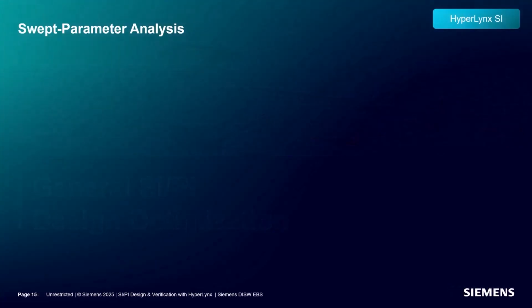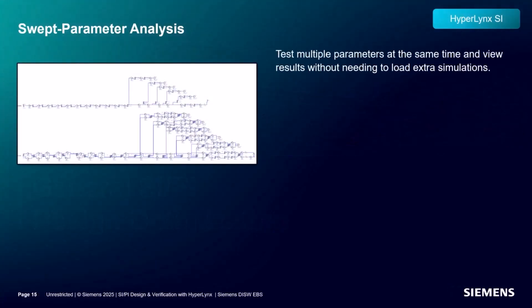Now let's talk about design optimization. The first example of optimization is swept parameter analysis. Swept parameter analysis gives users the ability to test multiple scenarios and view the results by iterating through all permutations.